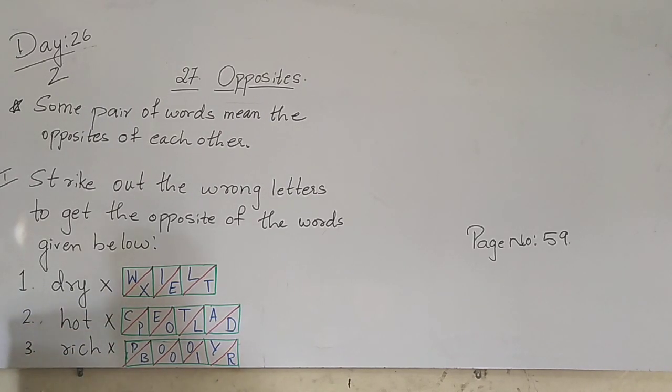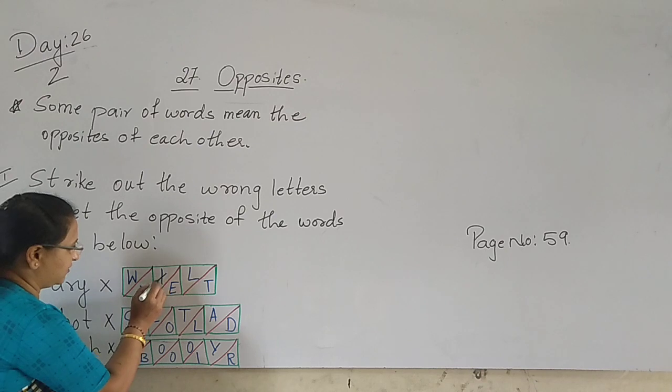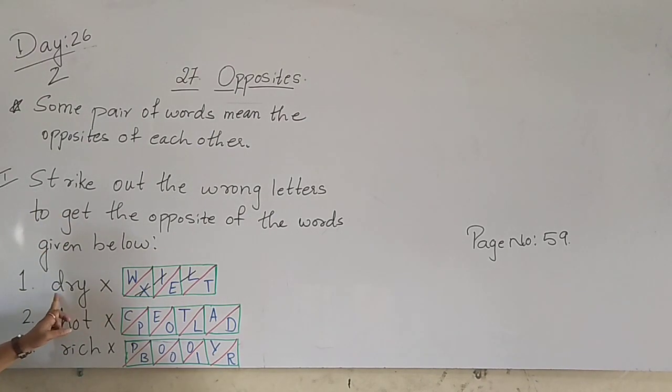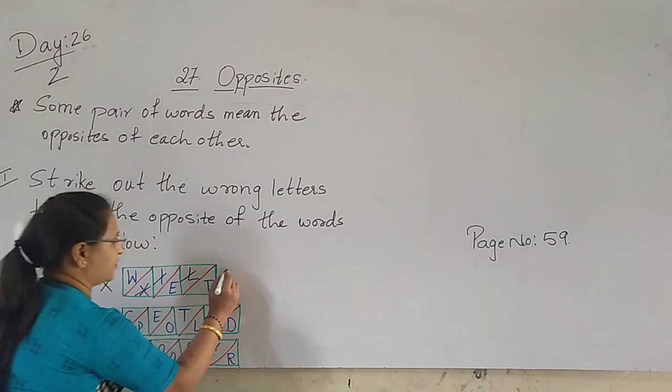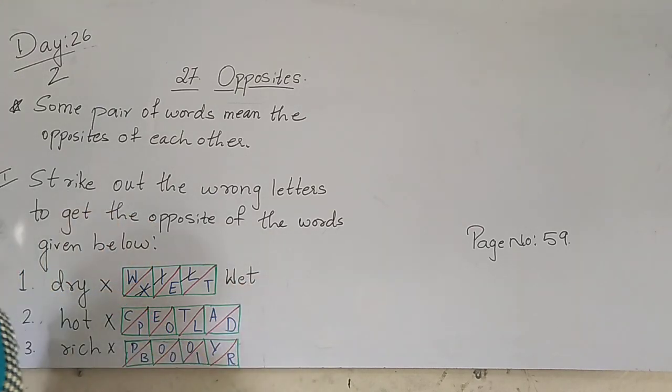Yes or no? So the other letters we have to cancel. W-E-T. Wet. So this is not there, and this is D-R-Y. Dry. So you can write here W-E-T. Wet. To make it easy for you to understand.